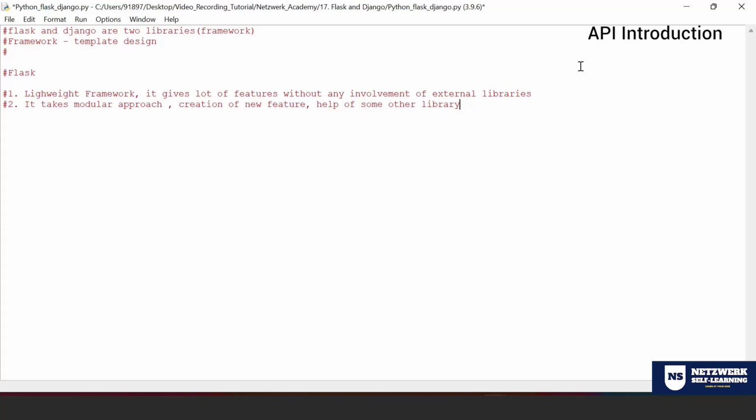See, to execute the basic task, there is no need to use external libraries. But if you want to use a new feature, Flask will not give it to you by default. That means on addition of a new feature, you have to rely upon some external libraries. And Flask is predominantly used for single page applications. When the application that you're going to create using Flask is a one page application, then preferably you should go for Flask.